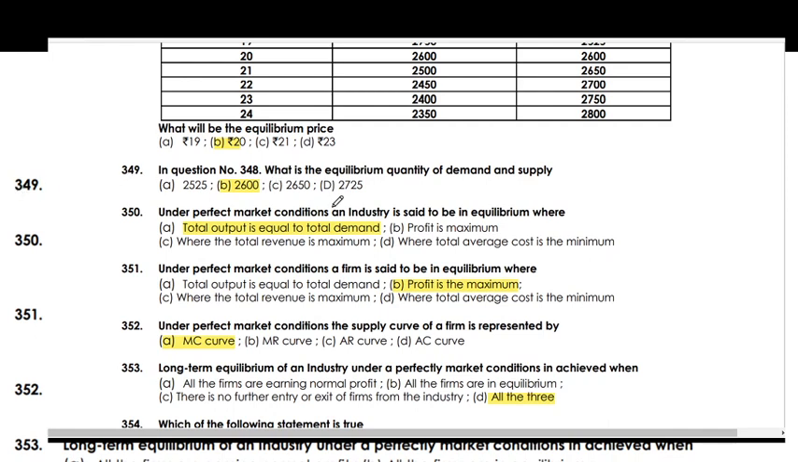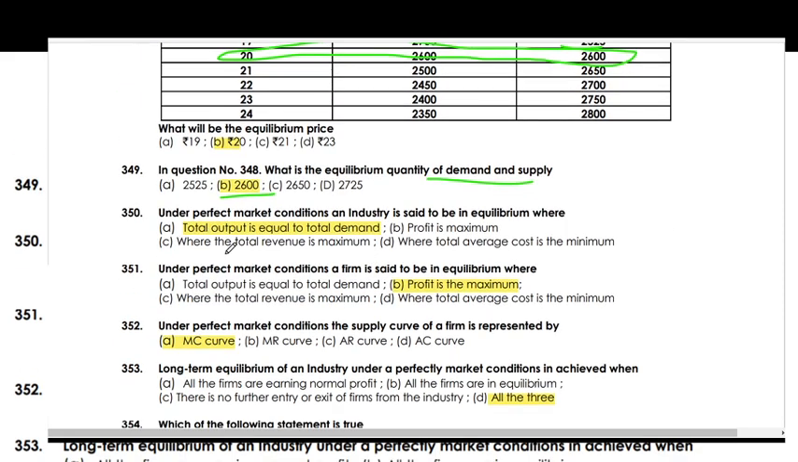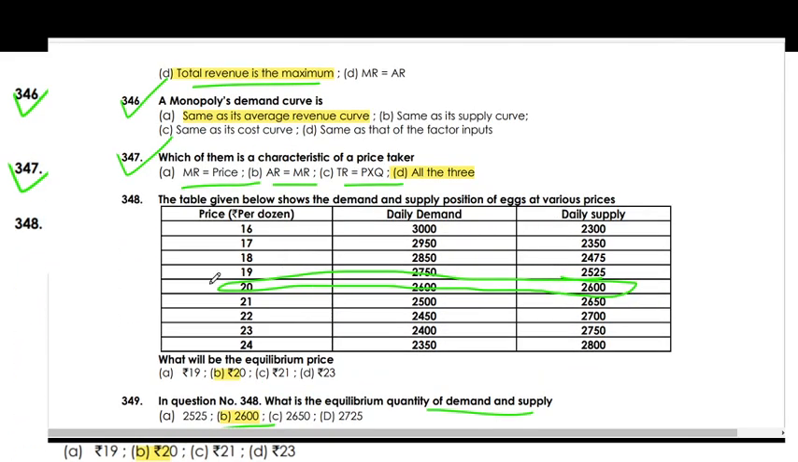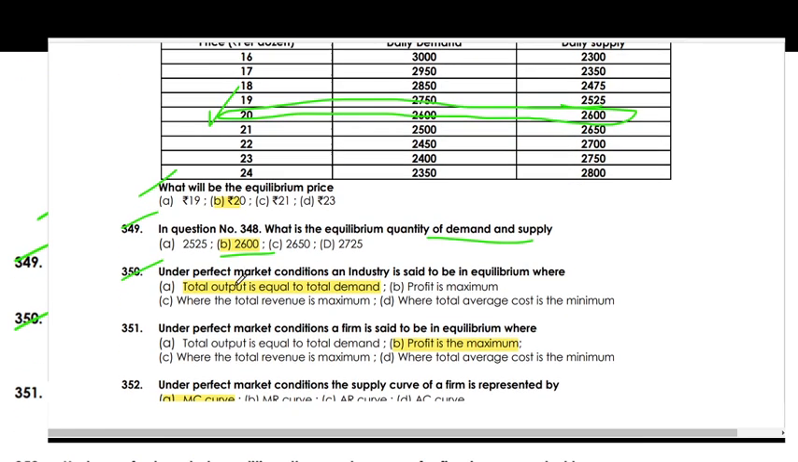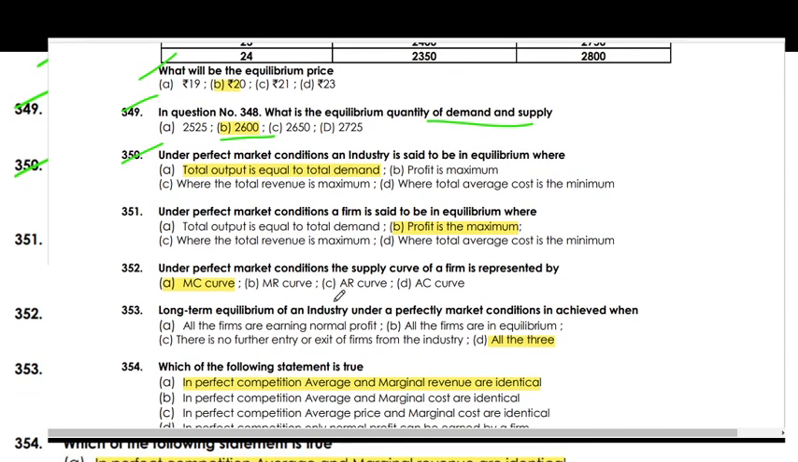Next, in this question, at the equilibrium price, quantity demanded and supplied is 2600, right? Demand equals supply, right? What is the equilibrium price? Price is 20, right? 20 is the equilibrium price. And under perfect competition, an industry is said to be in equilibrium where the total output equals total demand.